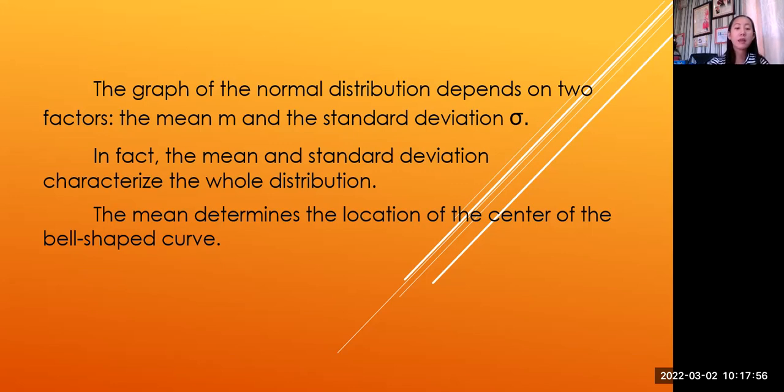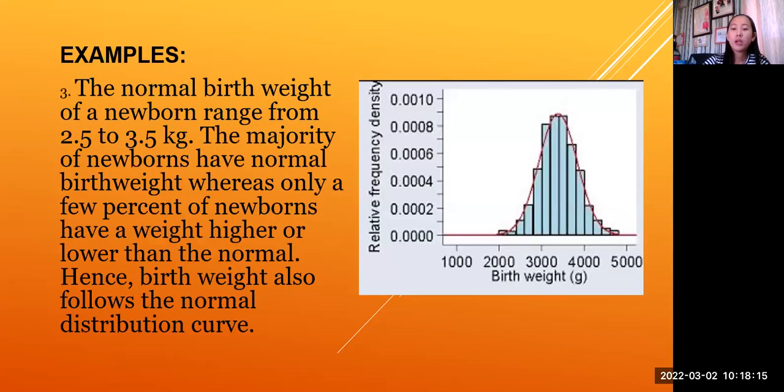In fact, the mean and standard deviation characterize the whole distribution. So what does the mean do to the graph? The mean determines the location of the center of the bell-shaped curve. A while ago, our mean was at the middle, right?